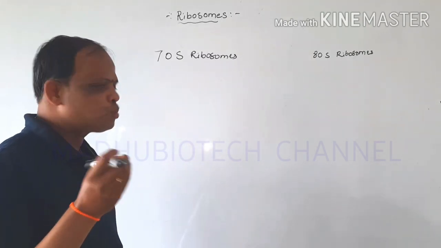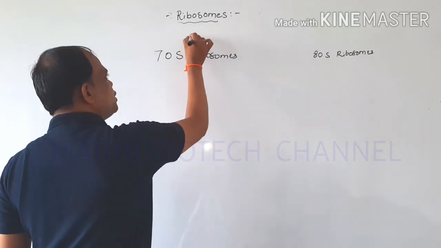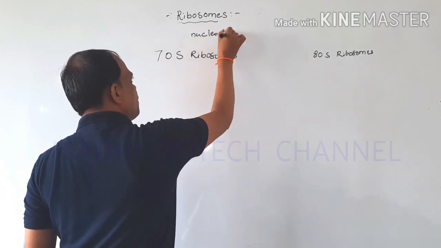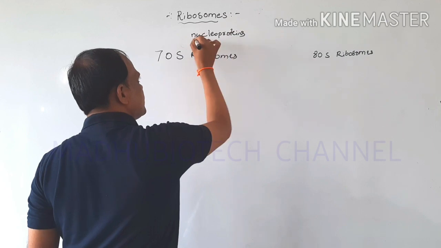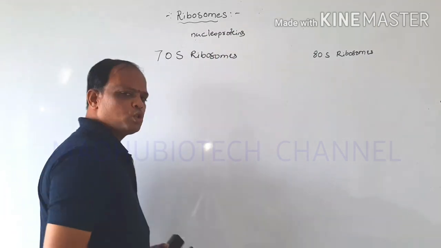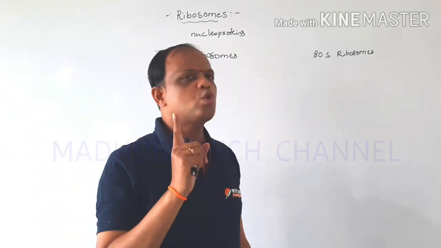Mainly the ribosomes are made up of nucleoproteins, and all ribosomes are made up of two components.